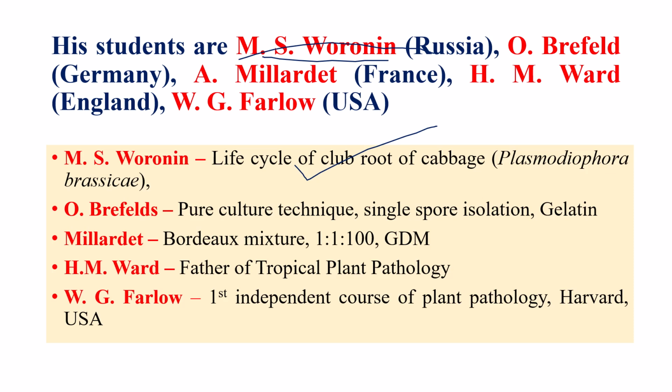For the management of the disease, it is not necessary to go with any fungicide, just raise the soil pH, because this pathogen is highly favored by lower soil pH, around 5.2 to 5.5. If we raise the soil pH to around 7.7 or 7.8, above 7, we can control the disease. What do we do for raising soil pH? We generally apply lime. Okay, so in that way we will read.